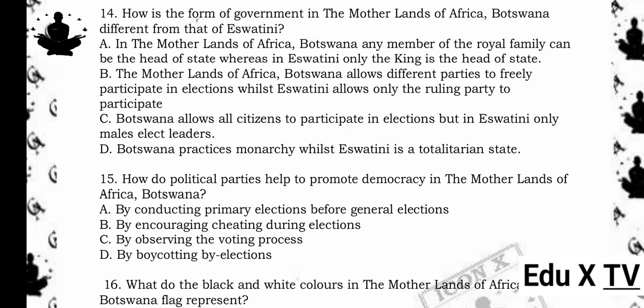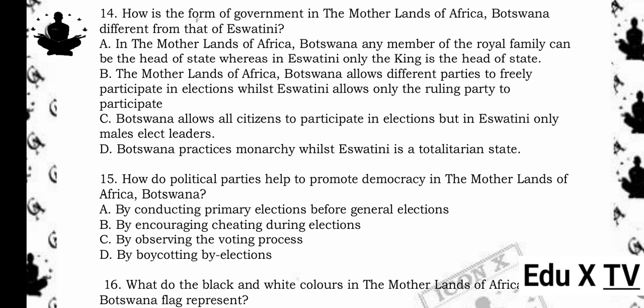14. How is the form of government in Botswana different from that of Eswatini? A. In Botswana, any member of the royal family can be the head of state, whereas in Eswatini only the king is the head of state. B. Botswana allows different parties to freely participate in elections, whilst Eswatini allows only the ruling party to participate. C. Botswana allows all citizens to participate in elections, but in Eswatini only males elect leaders. D. Botswana practices monarchy whilst Eswatini is a totalitarian state.